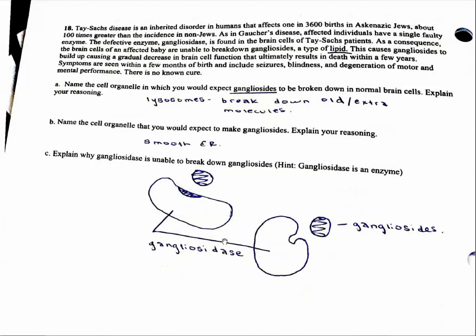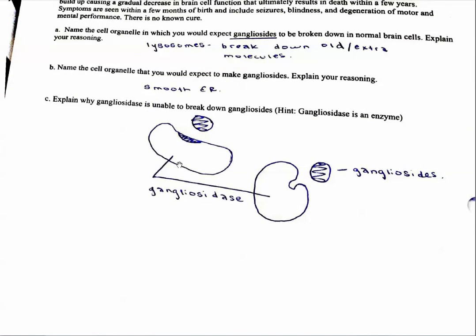Now, C refers back to a last chapter we worked on. Explain why the enzyme is unable to break down gangliosides. Now, this is an enzyme. So I drew an enzyme, okay, and this is the substrate, ganglioside. So it needs to fit in perfectly in order to be dissolved in the lysosome. This goes into the lysosome and is dissolved by this enzyme.